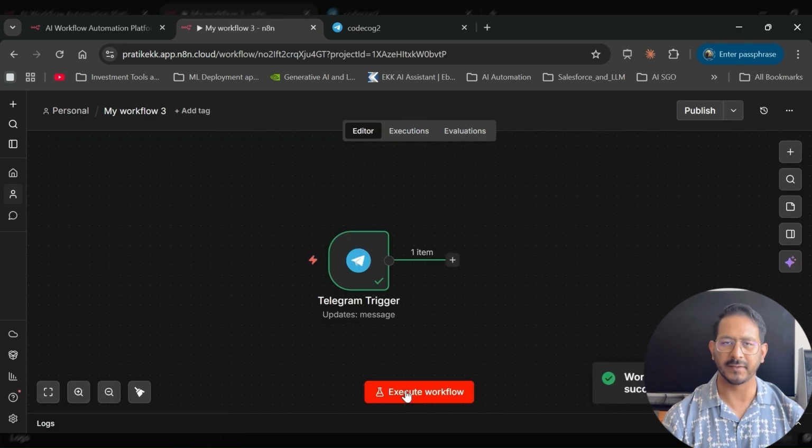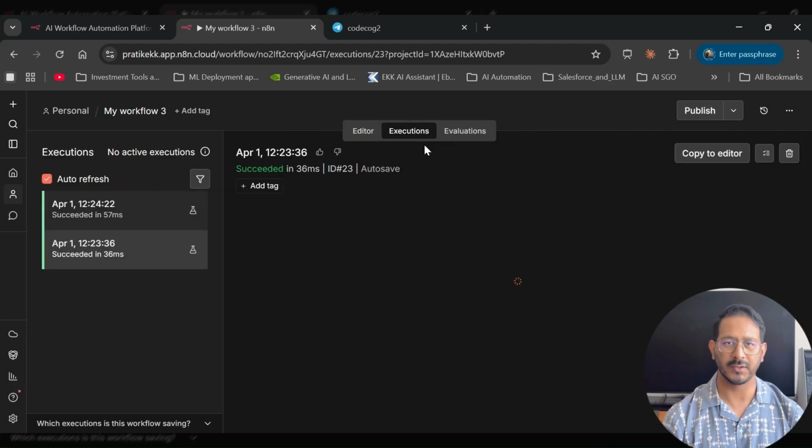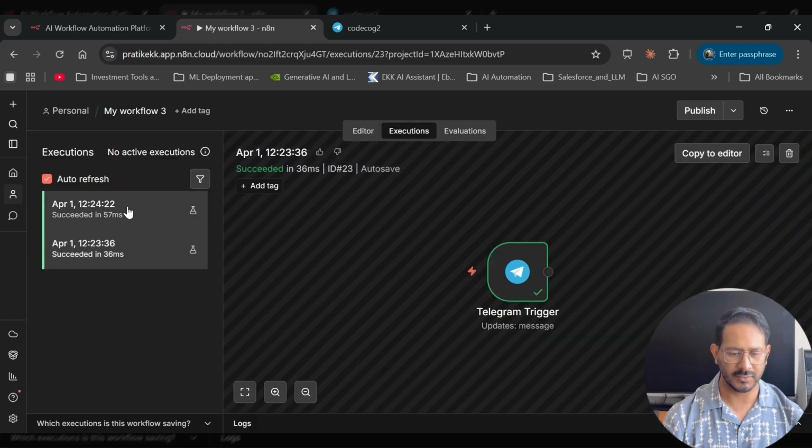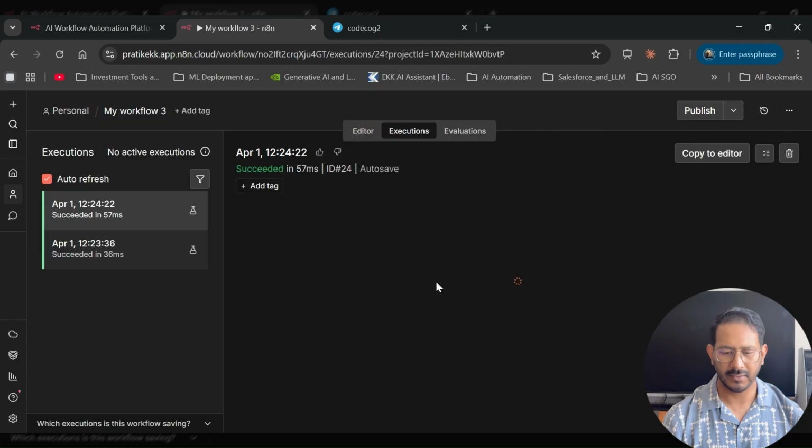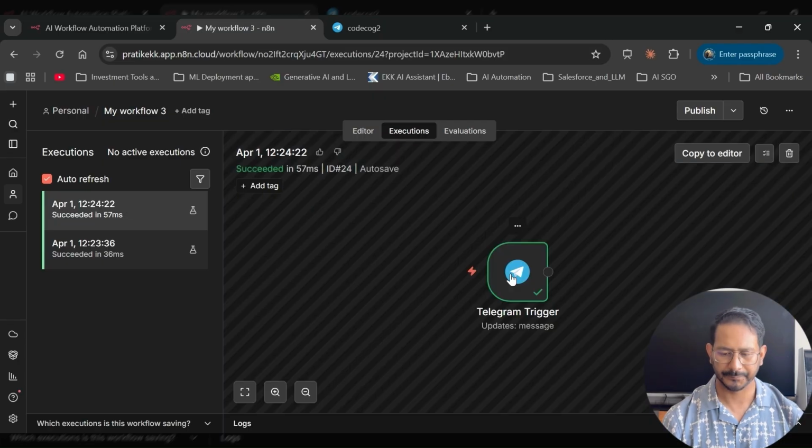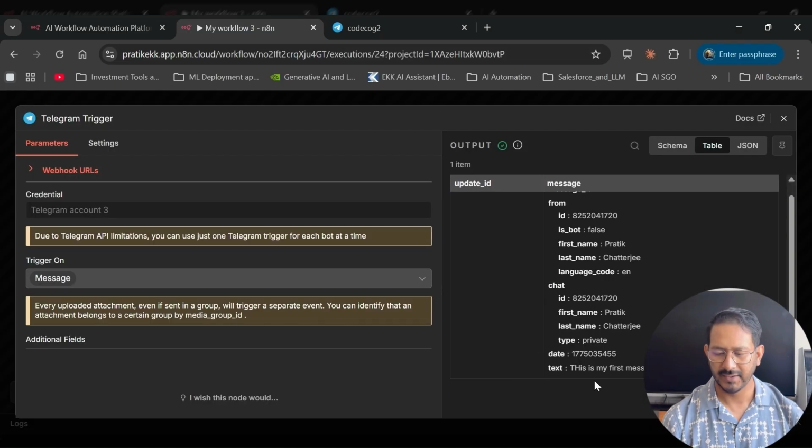So there should be another execution available to us, and this is where you can see your executions, and see there is an execution that came in. I go inside and see we get "this is my first message." So that means my Telegram and n8n are synced with each other. So that's the easiest way of connecting Telegram and n8n together.